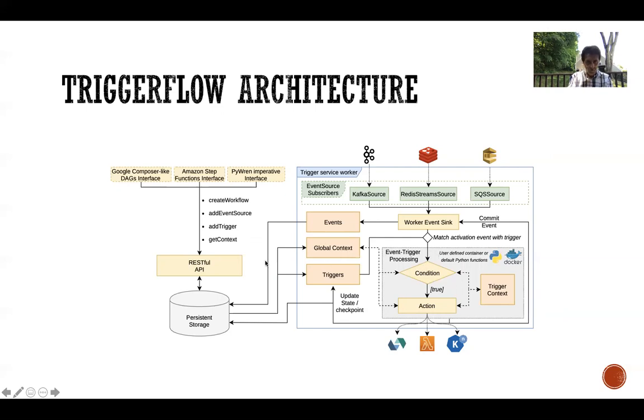Finally, we are offering a very simple API where it's possible to create workflows that maintain the ID in all the sequence of actions and events, and then create event sources, create triggers, and access the context. And we demonstrate that on top of this very simple API, we can create different kinds of orchestrators. Like, for example, DAGs, step functions, or workflows as code.